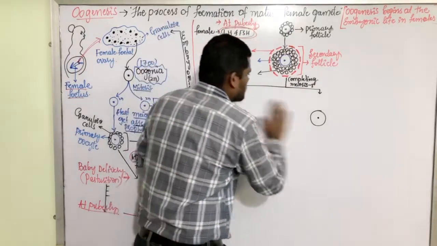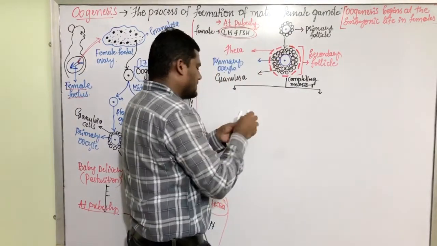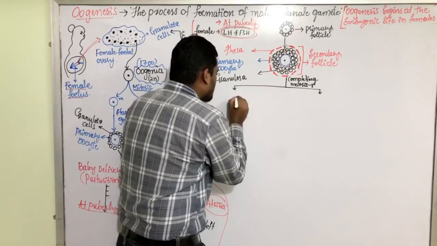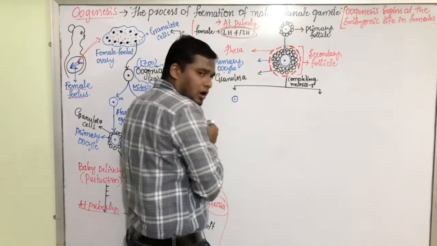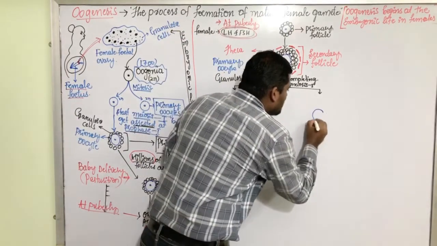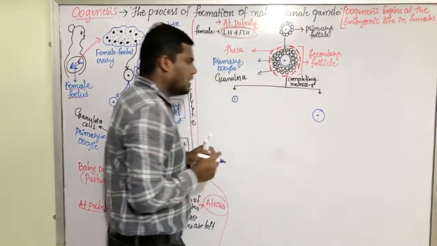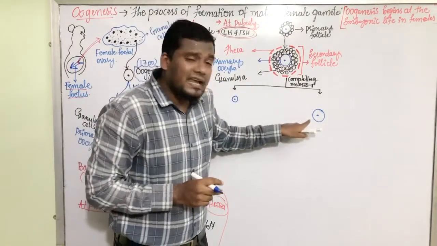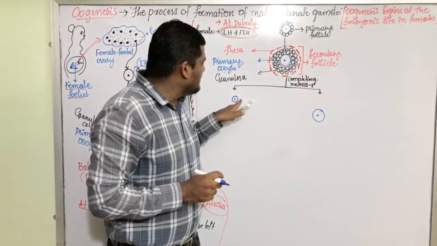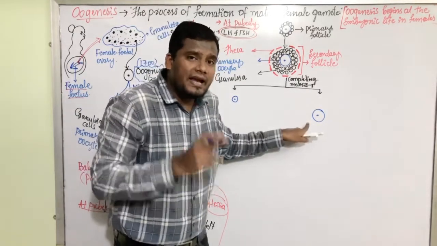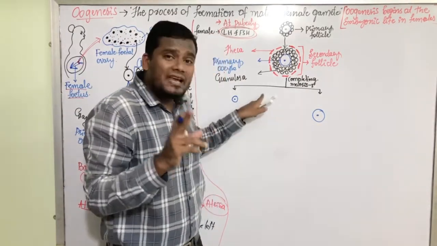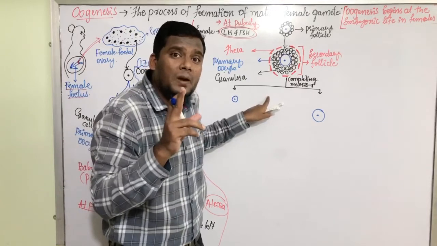Let us draw this with a different color so that we can keep a track of this cell. Why does this unequal cell division take place? It is due to unequal distribution of cytoplasm.